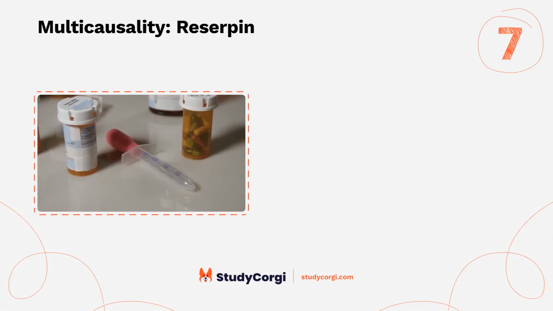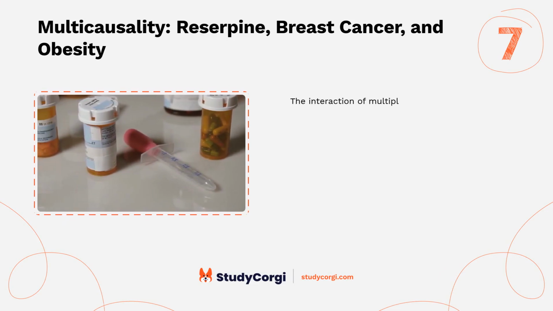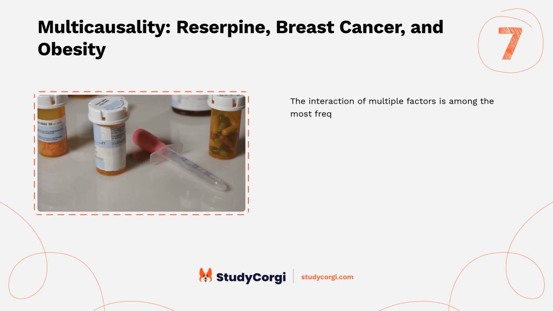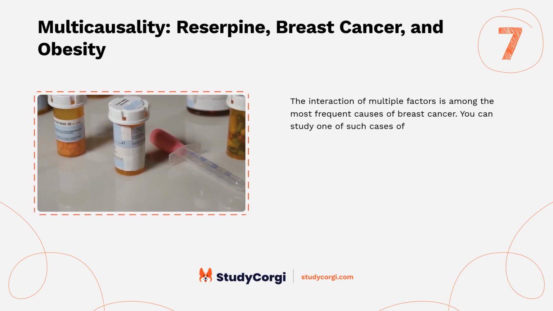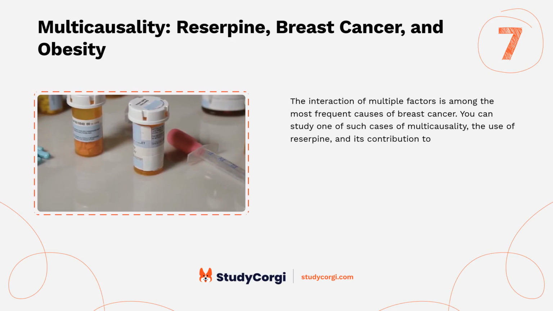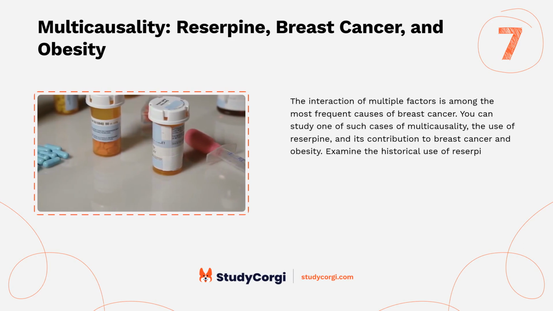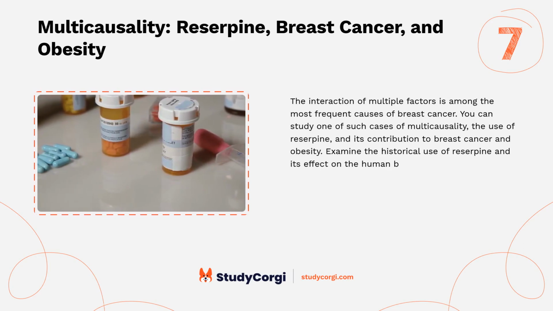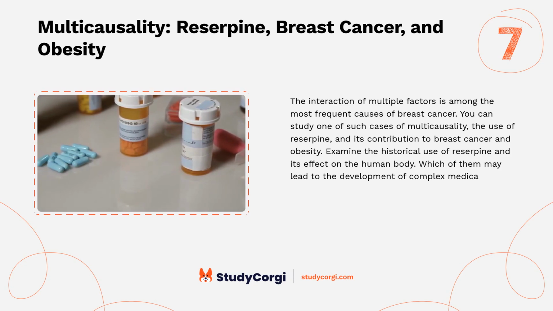Multicausality, Reserpine, breast cancer, and obesity. The interaction of multiple factors is among the most frequent causes of breast cancer. You can study one of such cases of multicausality, the use of Reserpine and its contribution to breast cancer and obesity. Examine the historical use of Reserpine and its effect on the human body. Which of them may lead to the development of complex medical conditions?